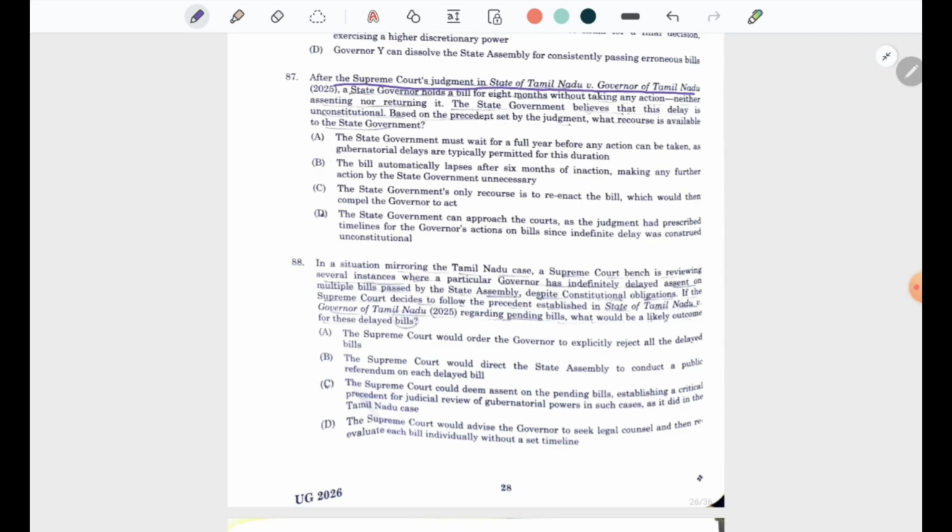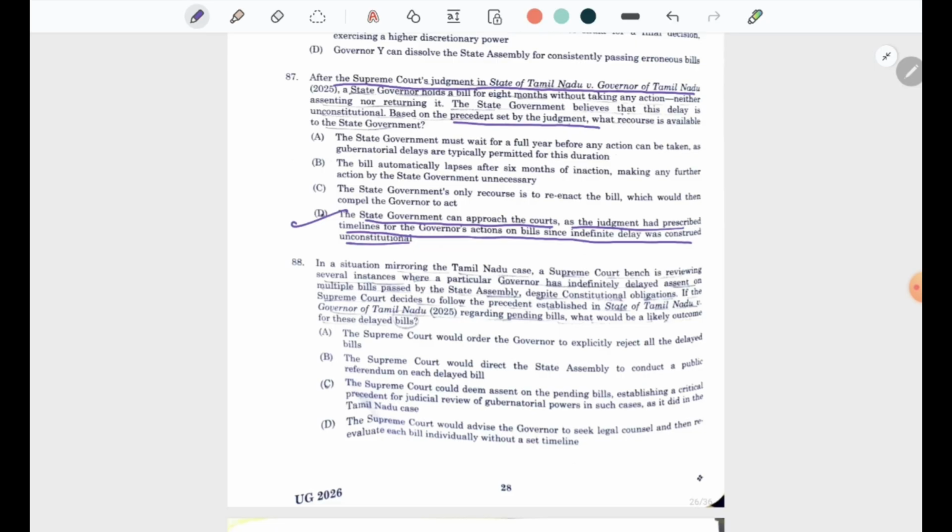The state government believes that this delay is unconstitutional based on the precedent set by the judgment. What recourse is available? The state government can approach the courts, as the judgment had prescribed timelines for the governor's action on bills, since indefinite delay was construed unconstitutional.